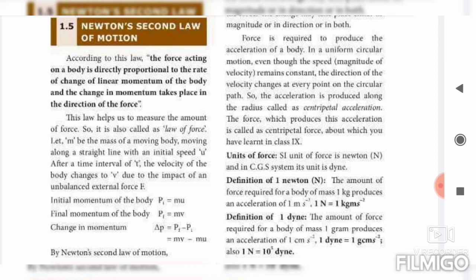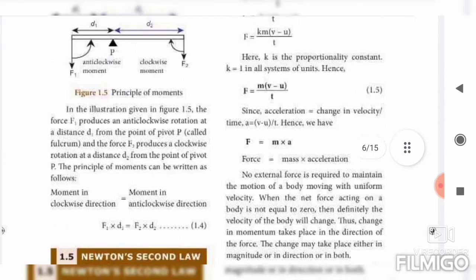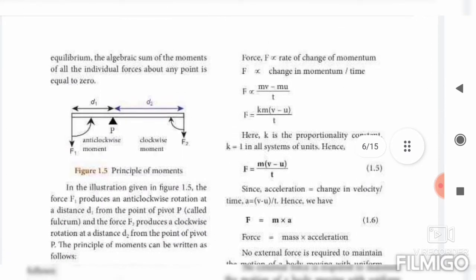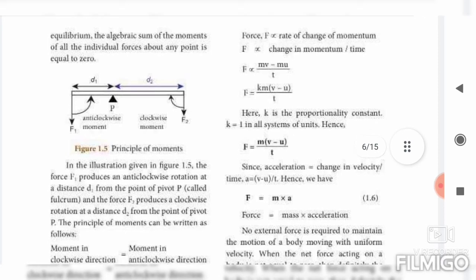Then by Newton's second law of motion, F is directly proportional to the rate of change of momentum. So F is proportional to the change in momentum divided by time. Next, F equal to: just take the proportionality symbol and put equal to k m into v minus u divided by t, where k is the proportionality constant. Then k equal to 1 means you will get F equal to m into v minus u divided by t.